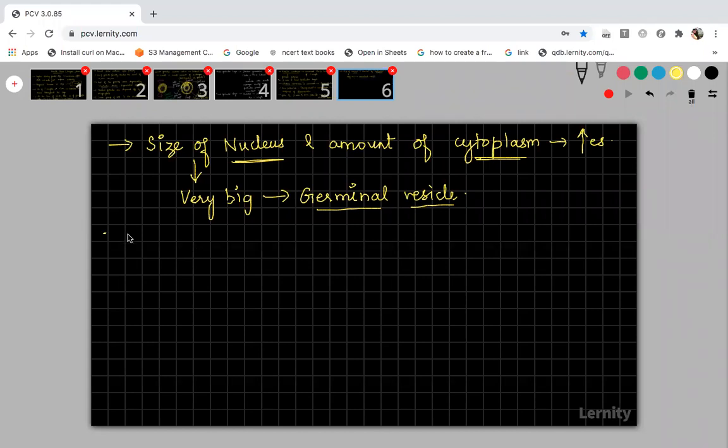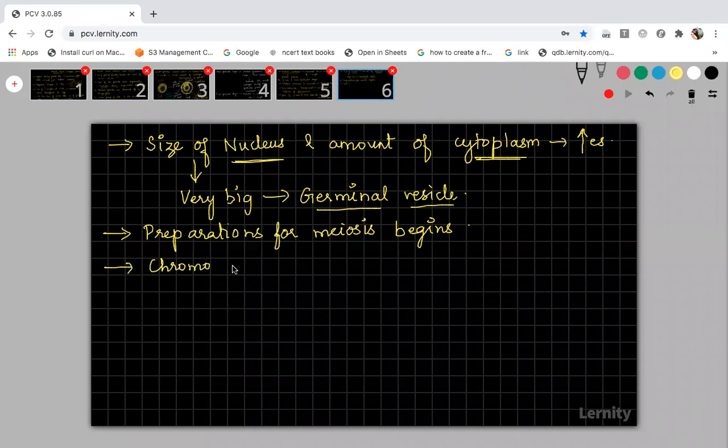And the next thing that will happen inside the primary oocyte, the preparation for meiosis will begin. Because in the next phase, the maturation phase, meiosis is going to take place, right? For this, preparation for meiosis begins during the growth phase. And in this growth phase, the chromosomes for the longest duration remain in the diplotene stage.